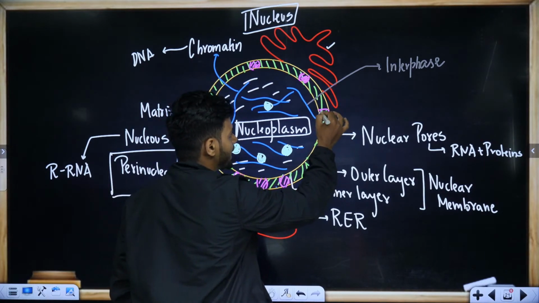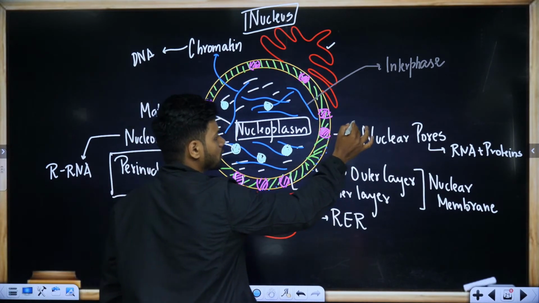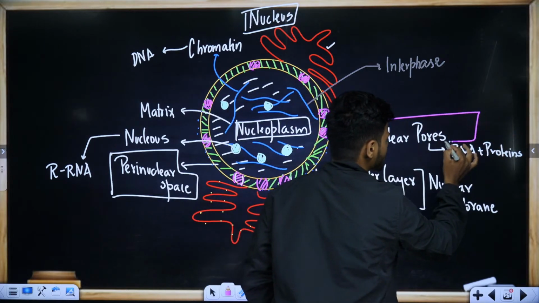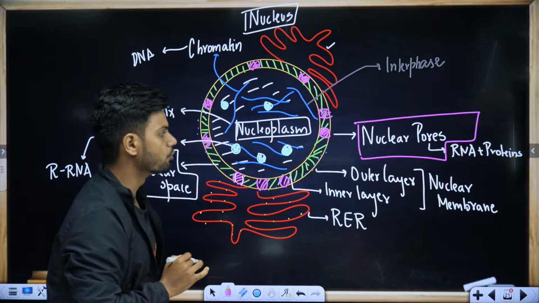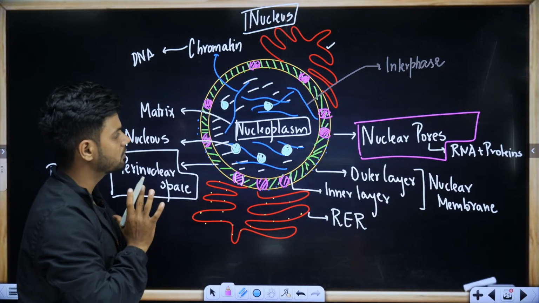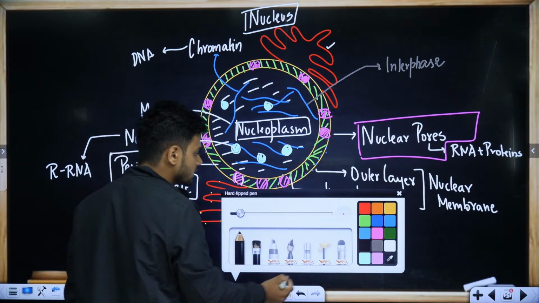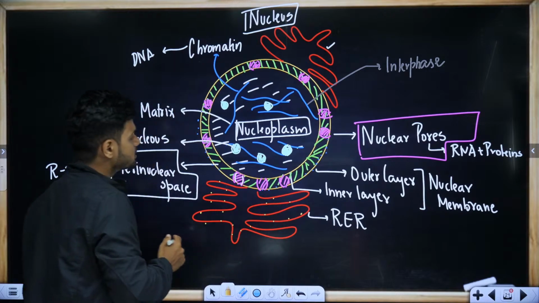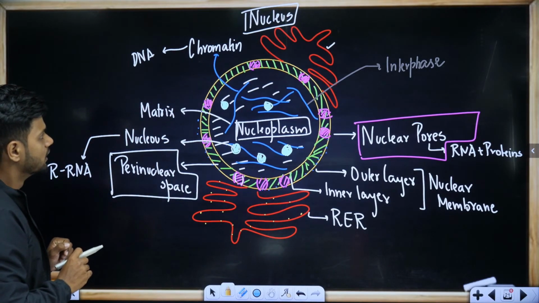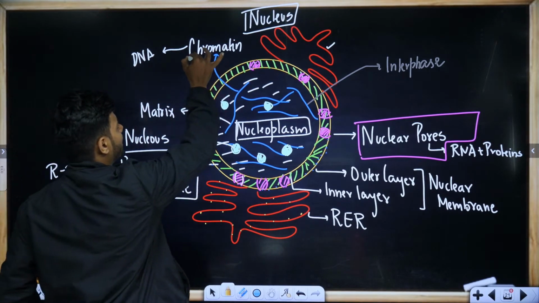These small gaps or holes are called nuclear pores. Now, within the nucleoplasm, we can find the genetic material. The genetic material is in the form of chromatin.